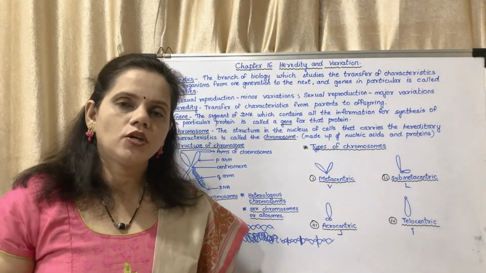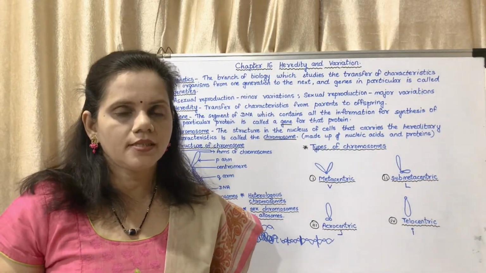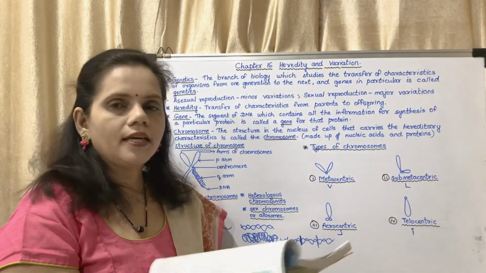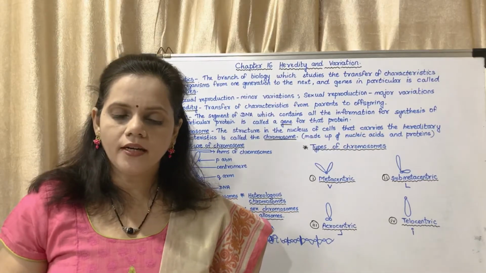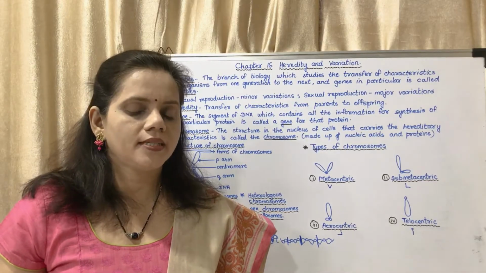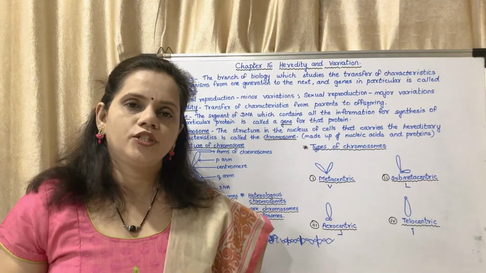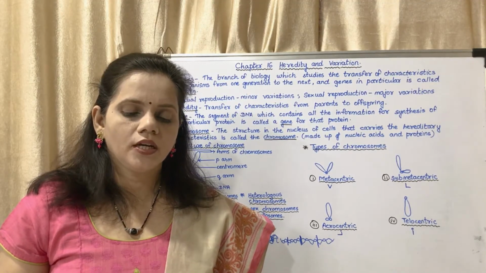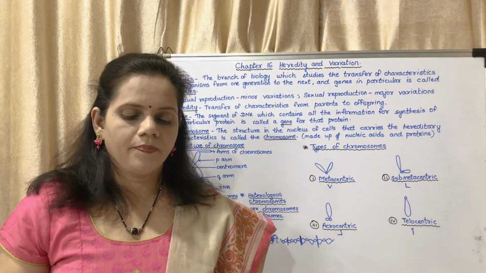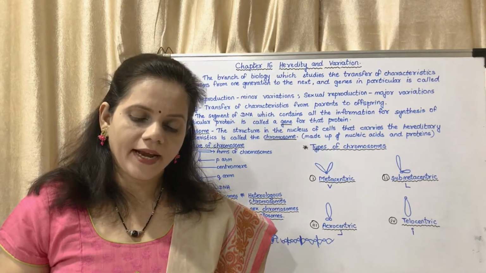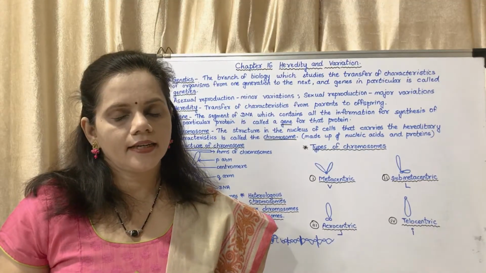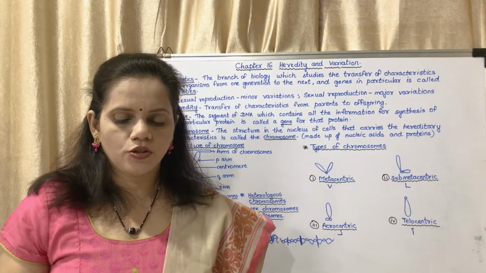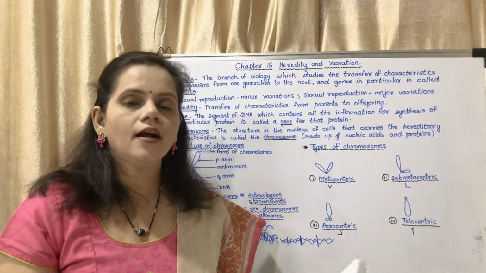So based on the position of centromeres, there are 4 types of chromosomes. What are they? You may see on page number 181. Metacentric: the centromere is exactly at the midpoint, and it shows the letter V. Submetacentric: near the midpoint, looks like English letter L. Acrocentric: near one end, looks like English letter J. Telocentric: right at the end of the chromosome, looks like English letter I.